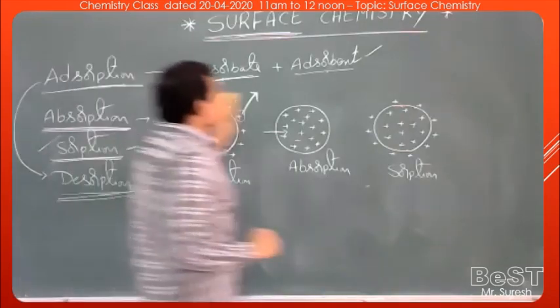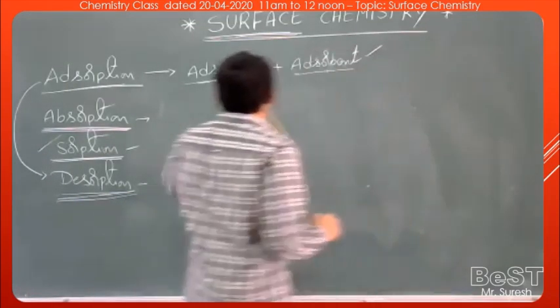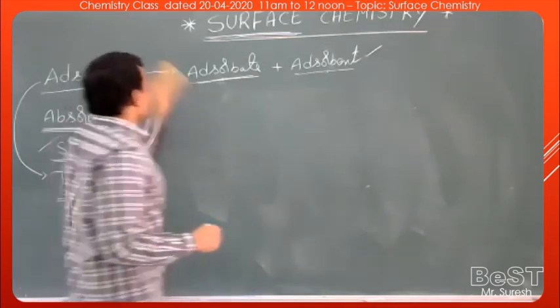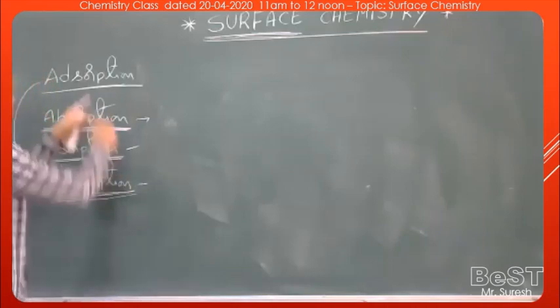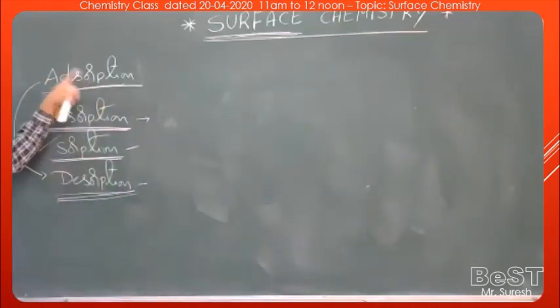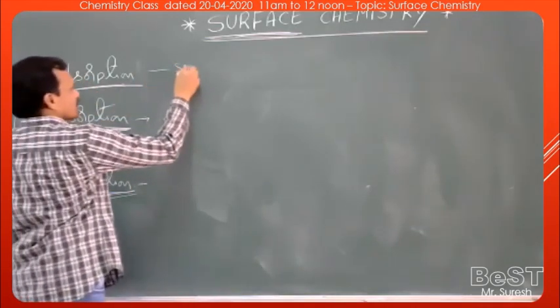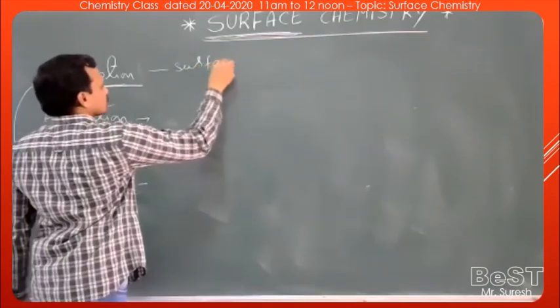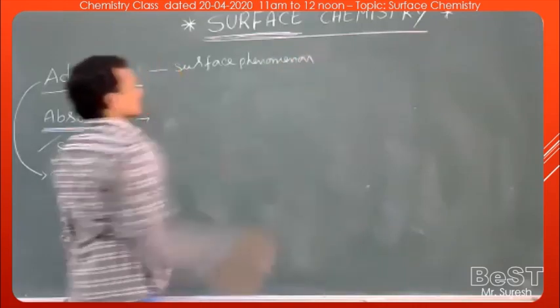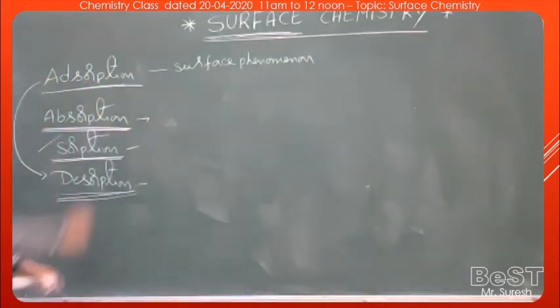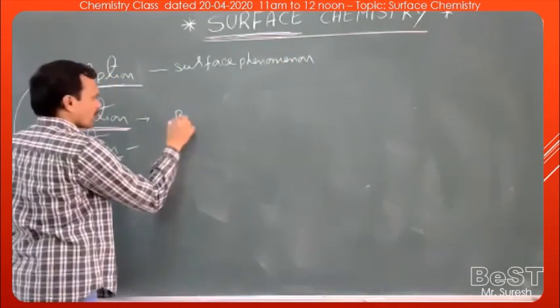Now, let us see the difference between adsorption and absorption. Take adsorption. Adsorption is a surface phenomenon, whereas absorption is a bulk phenomenon.